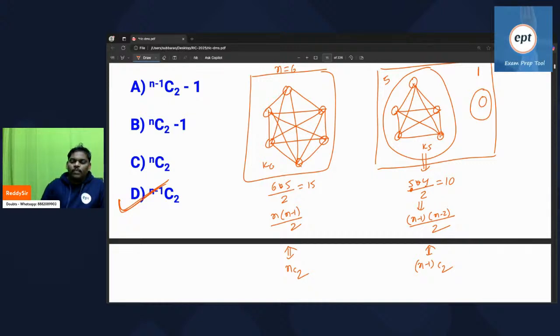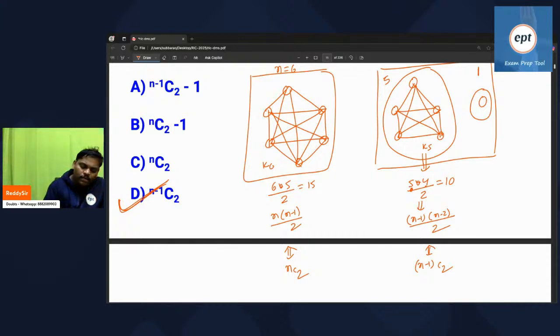It means you cannot keep one vertex outside. You have to keep two vertices outside. But I want maximum edges. In an n vertex simple graph, what is the maximum number of edges possible where the graph is disconnected and every component should have a minimum of two vertices? Can anyone say the answer? Okay, two people have to be kept outside.